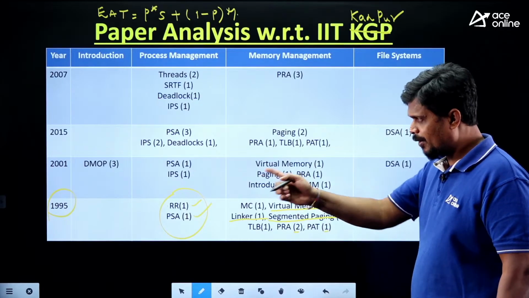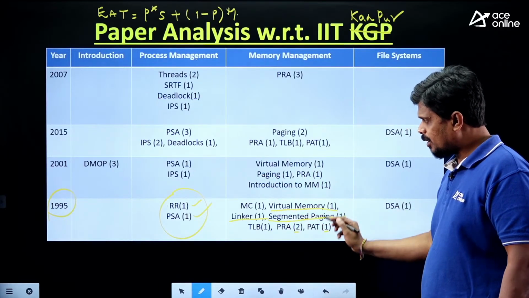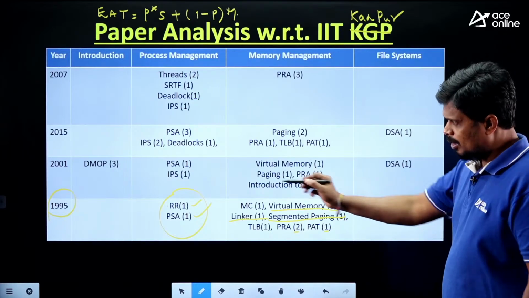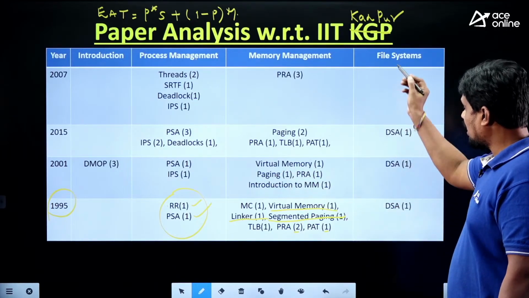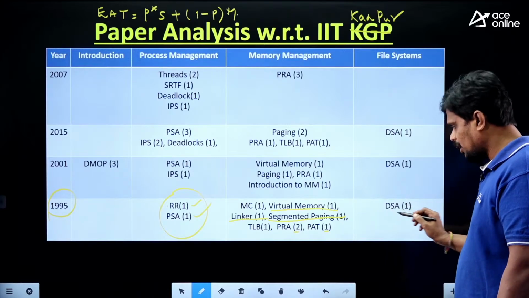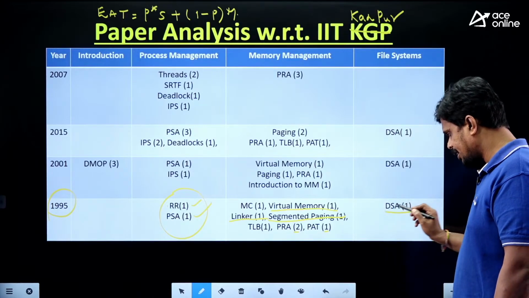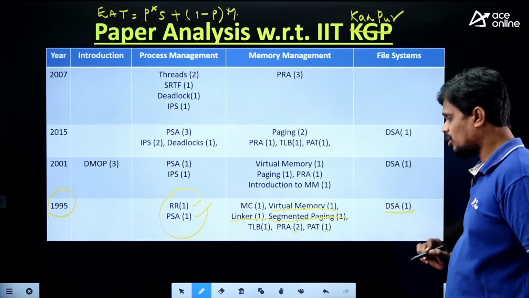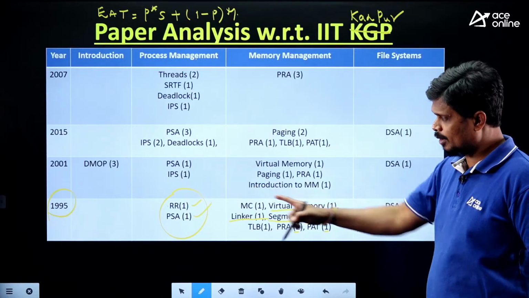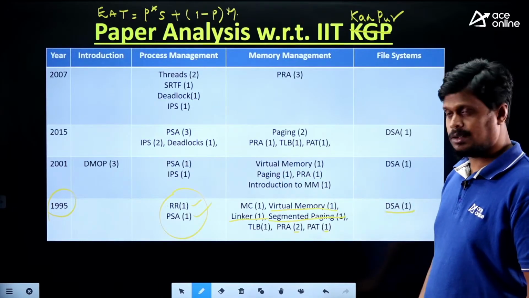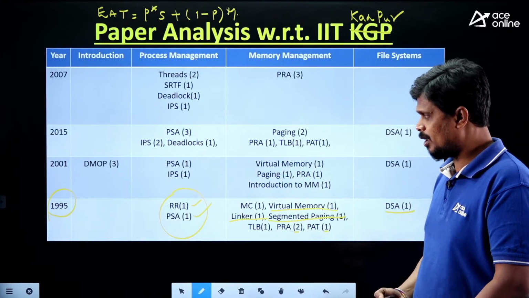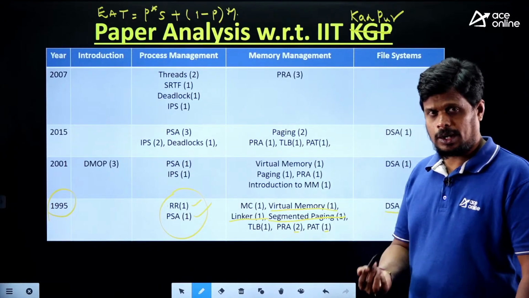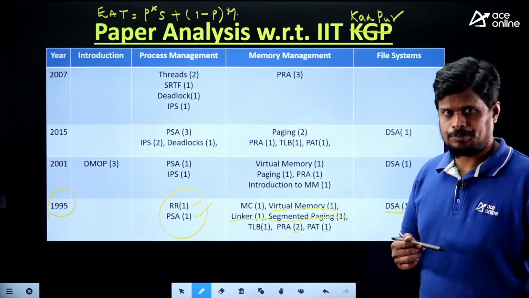So if you verify 1995, more weightage is there to memory management. Next, coming to file systems. From file systems also one question has been given. Disk scheduling algorithms, DSC in the sense disk scheduling algorithms. From disk scheduling algorithms also you have one question. That is the analysis which I have done, which I have come across after going through the 1995 GATE paper.